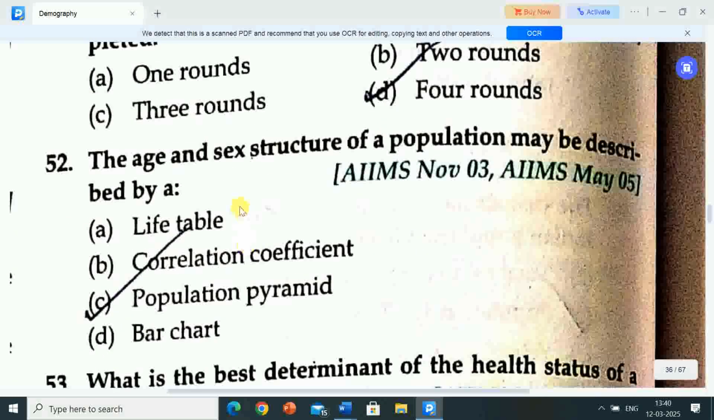Next question is, the age and sex structure of a population may be described by a. Options are A, life table, B, correlation coefficient, C, population pyramid, D, bar chart. Correct answer is option C, population pyramid. The age and sex structure of a population may be described by a population pyramid.